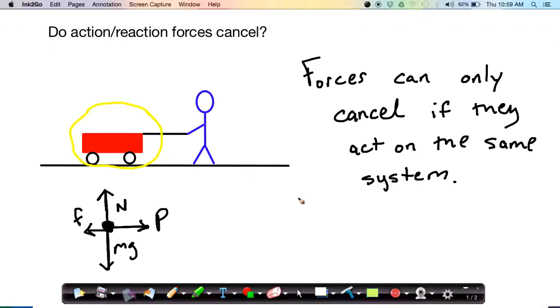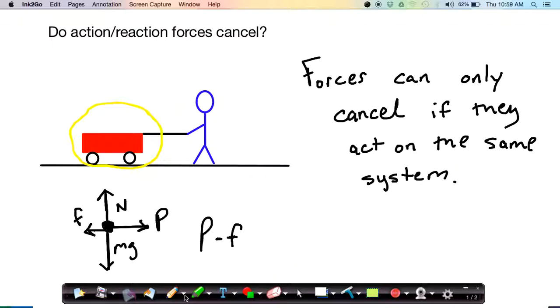And we can use the force diagram then to determine what the net force on the wagon is. So in this case, the normal force and the weight, mg, for the wagon cancel out. The net force would be the pulling force from the person minus the frictional resistance between the wagon and the ground. Okay? So when we define our system this way as the wagon, we're looking only at the forces that act on the wagon. So the question then is, are any of those forces part of an action-reaction pair? And what I want to focus on right now is the pulling force.